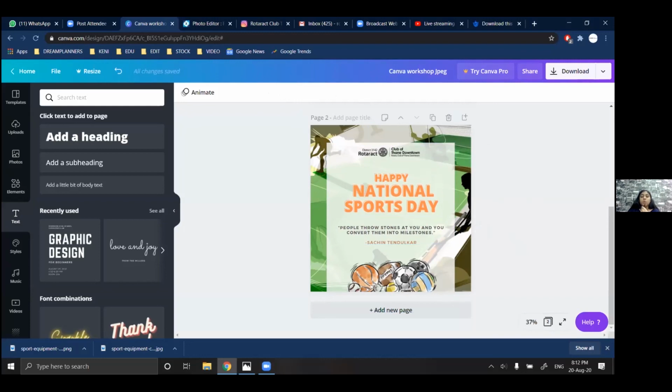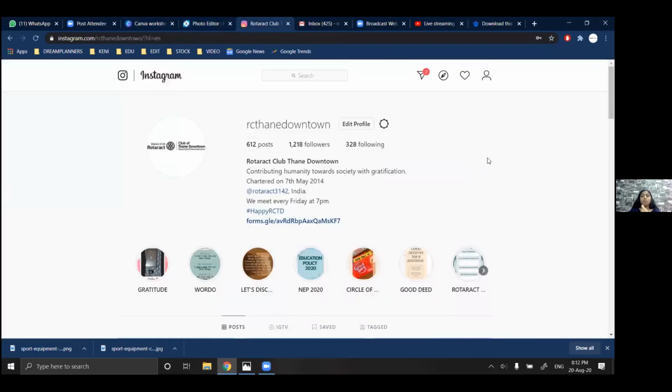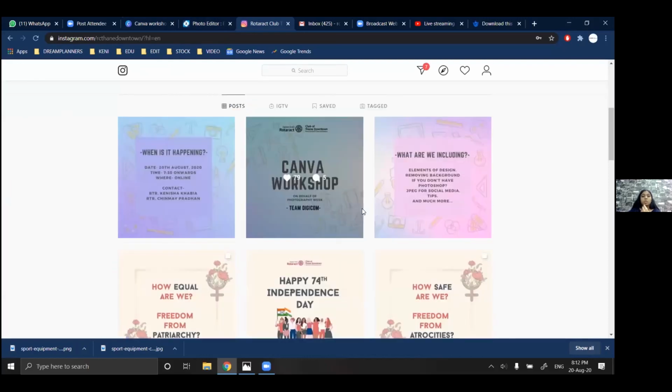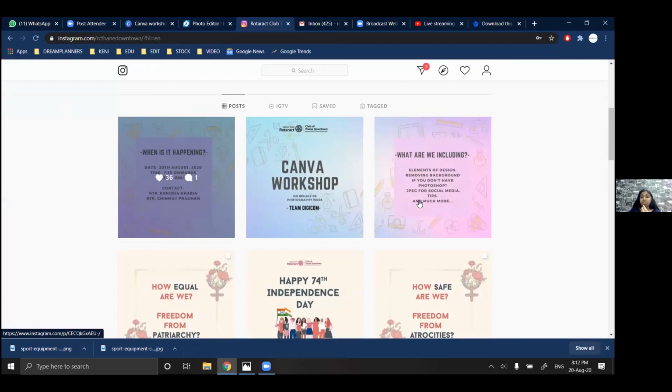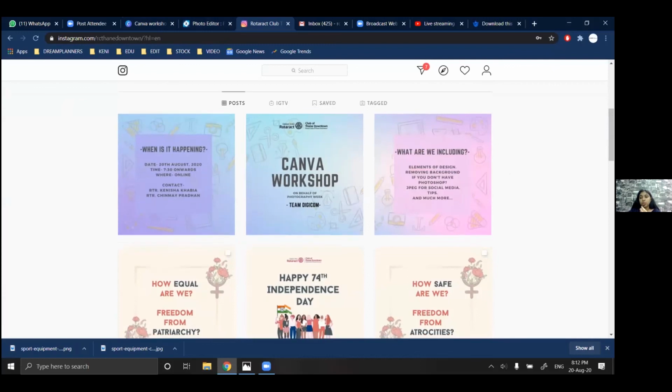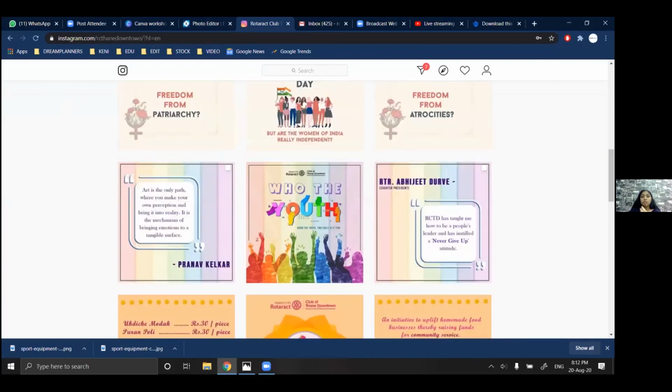Okay. So our JPEG is ready. Someone had actually asked me how you make a grid in Canva. So I'll show you what I mean by grids. As you can see, it is RC Thane Downtown's Instagram account. So this is a grid. We have made this as one JPEG, then cut it into three parts and posted it. So we are going with a grid right now, as you can see.